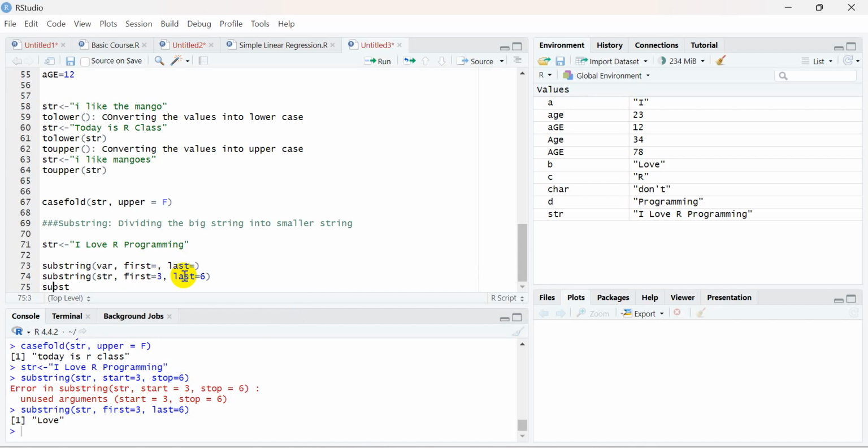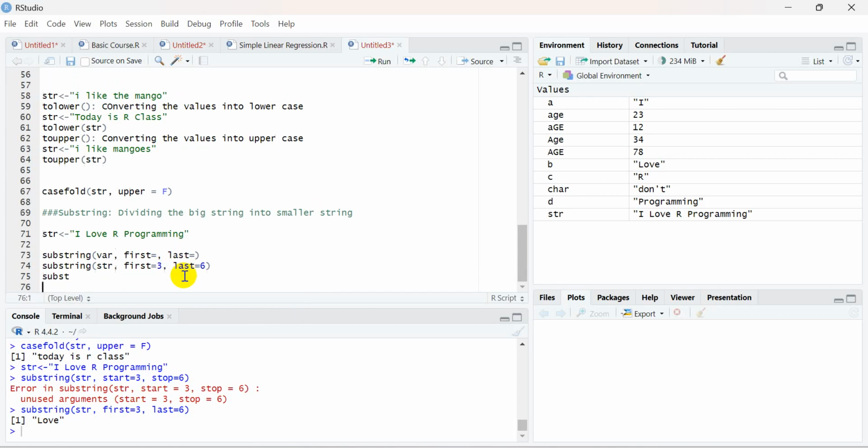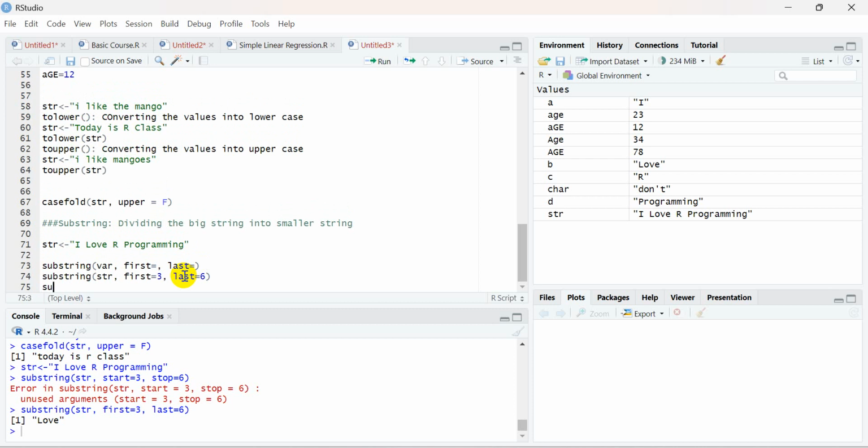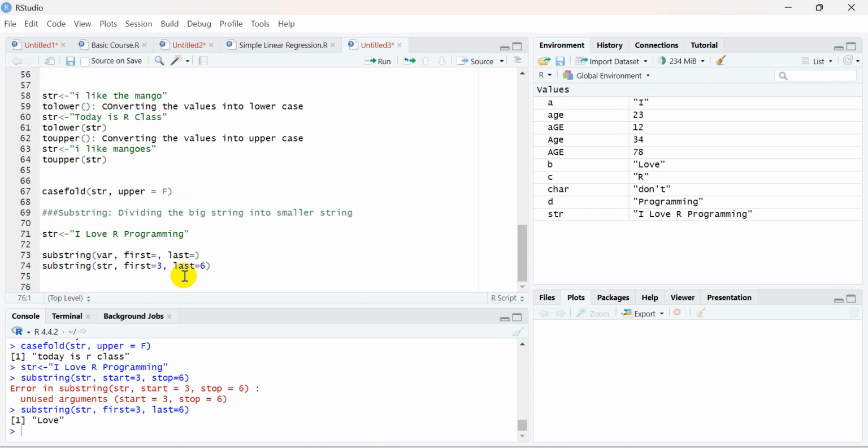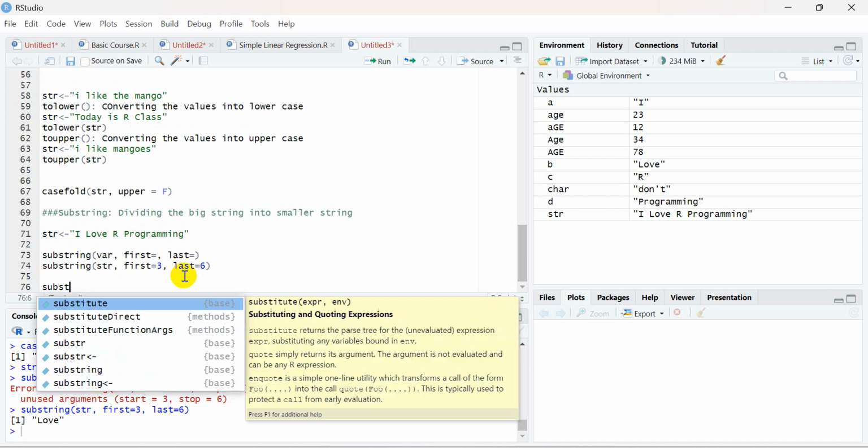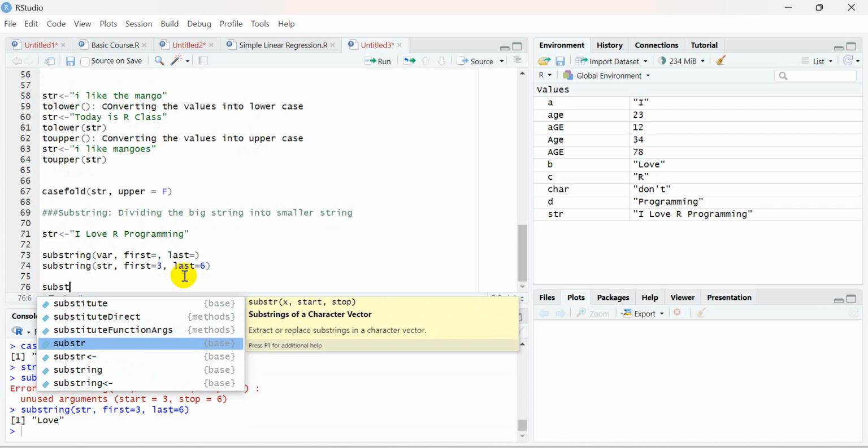Now you can do this using another function which is called the substr function. I'll tell you the difference after that. So the substr function, you just pass the string name, and you need to pass the start and you need to pass the stop. It will break the string, or you can say make a substring from the bigger string, using this particular start and stop.